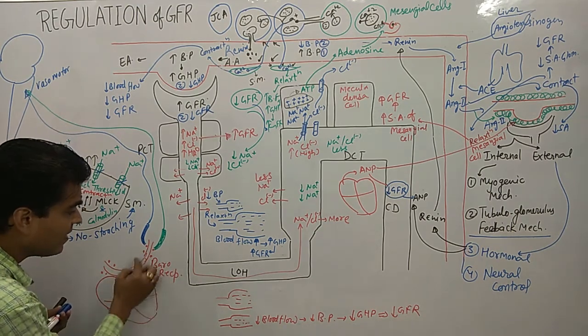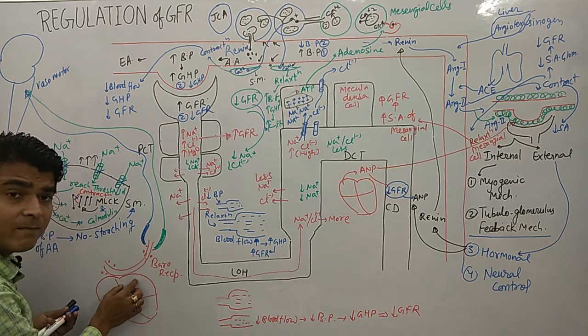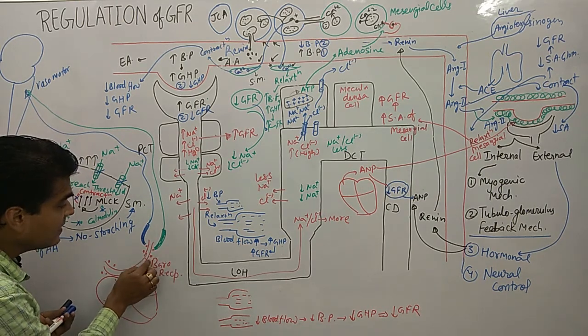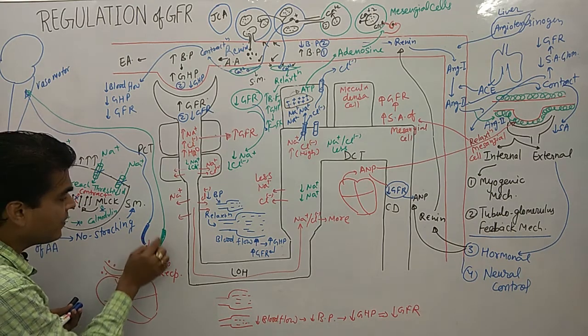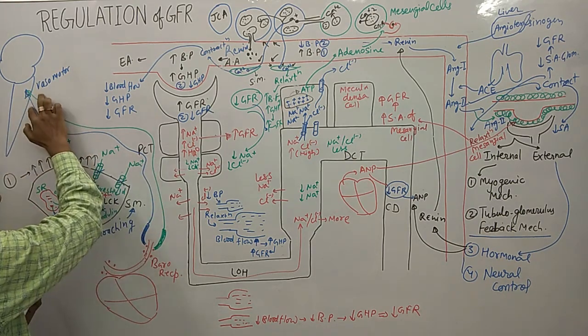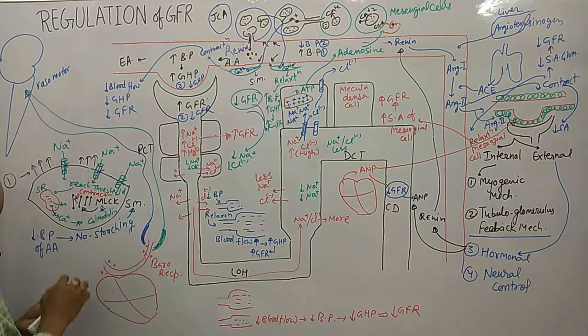So whenever there is a decrease in the blood pressure, baroreceptors sense the pressure, so they give information to the vagus nerve as well as these other nerves, and these other nerves finally activate the vasomotor center.